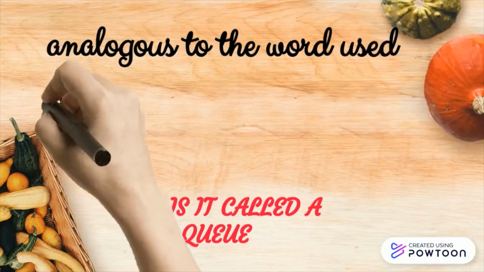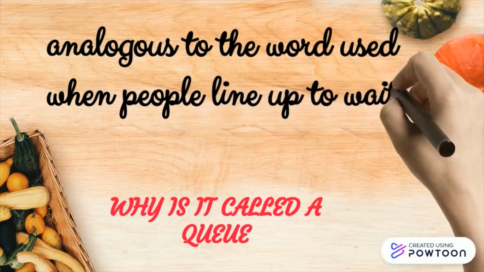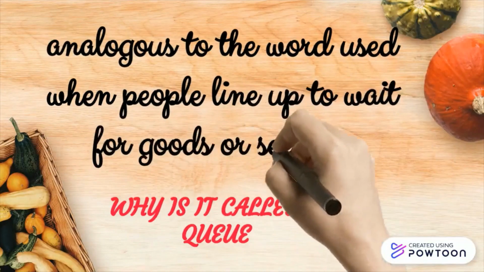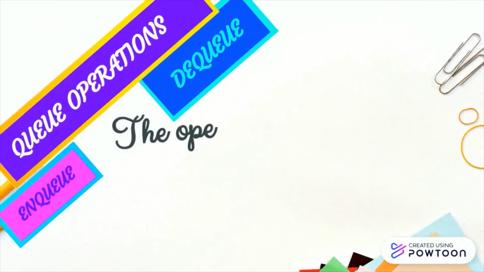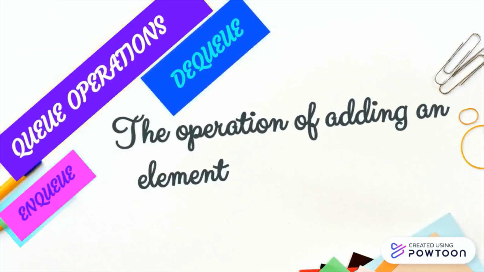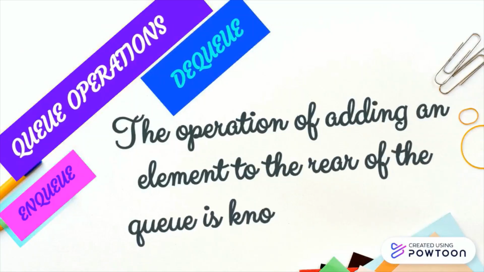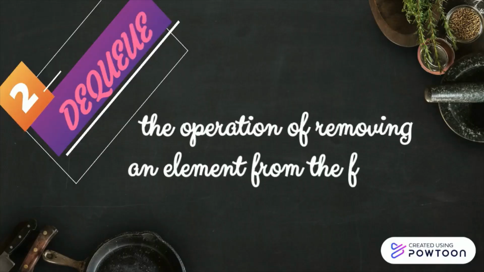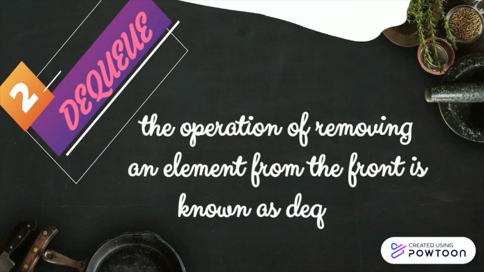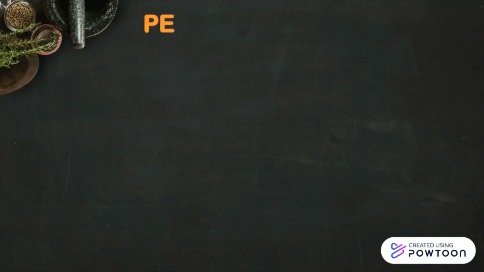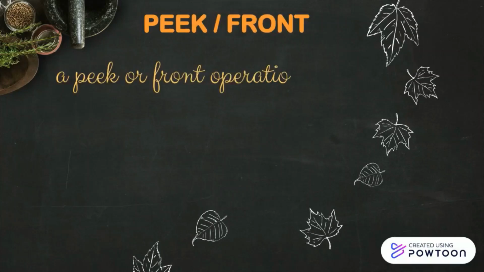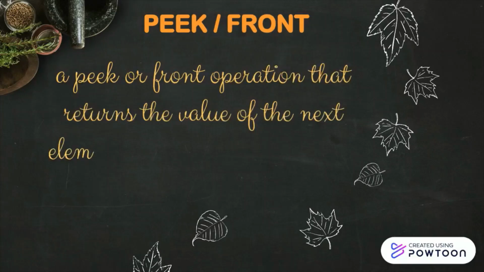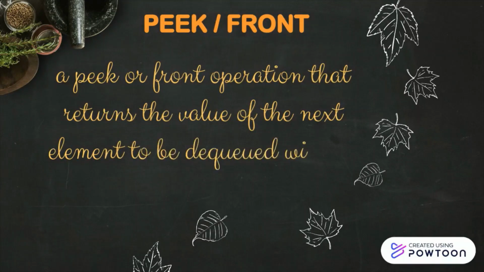Analogously to the words used when people line up to wait for goods or services, the name is derived as queue. The operation of adding an element to the rear of the queue is known as enqueue, and the operation of removing an element from the front of the queue is known as dequeue. Other operations may also be allowed, often including a peek or front operation that returns the value of the next element to be dequeued without dequeuing it.